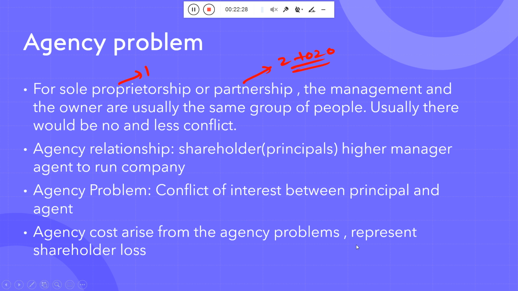Okay, so when I talk about the agency problem, it means the conflict of interest between the principal and the agent. Please keep in mind, okay? Or you can say the conflict of interest between the manager and the owner is nothing but the agency problem. So the agency cost arises from the agency problem and represents the shareholder loss. When the agency problem comes, it will cost you something, and that cost arises from the agency problem and represents the shareholder loss.